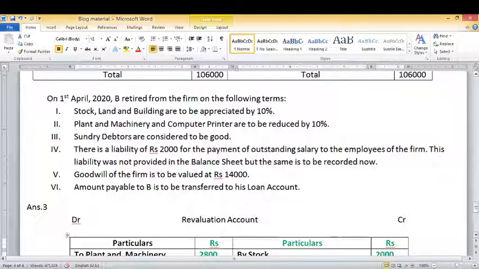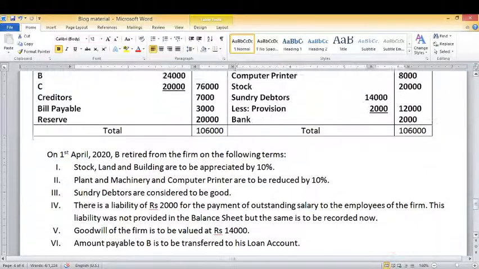Now next adjustment number 2: plant and machinery and computer printer are to be reduced by 10%. So we can see two assets are reducing here. First, we will look at plant and machinery.